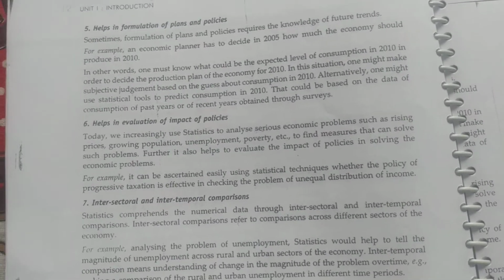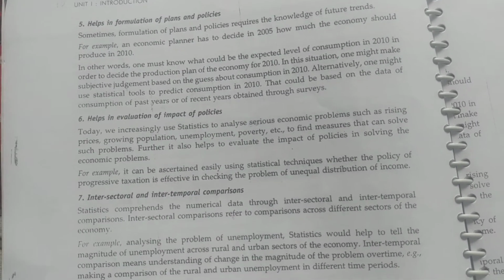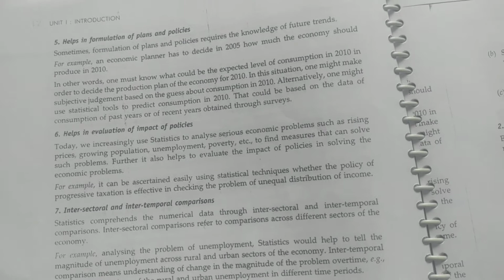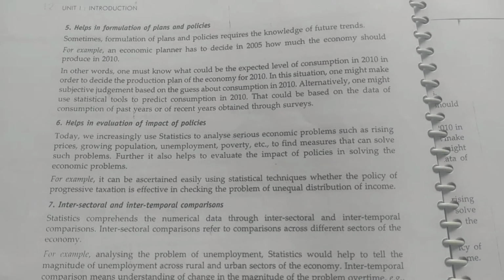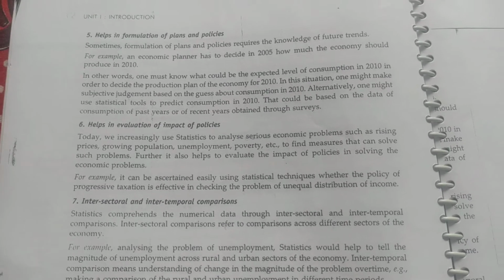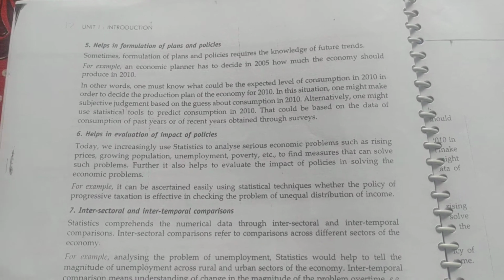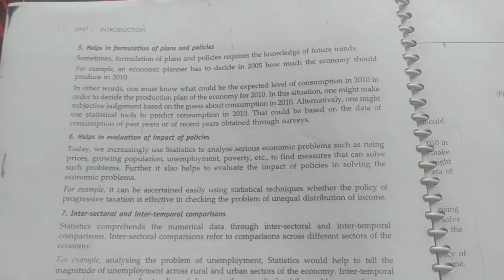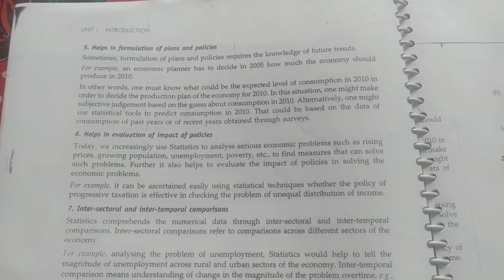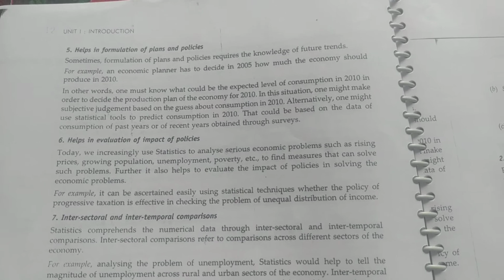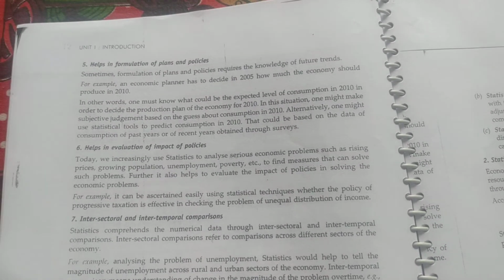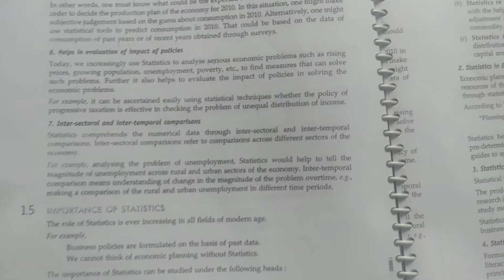It is possible for India, if we go through such and such policies, that India will reach up till this level in the near future or by 2022. And from where do we get these past data? From statistics. Statistics provides us this past data which helps us to decide the future. So helps in formulation of plans and policies.